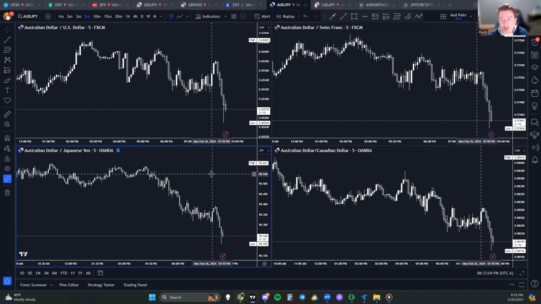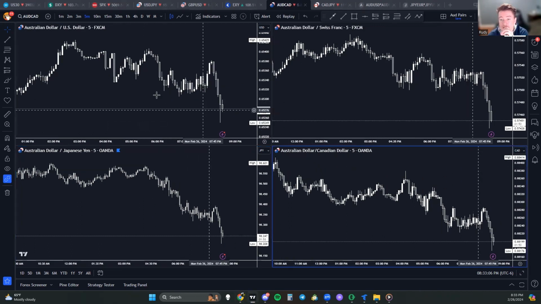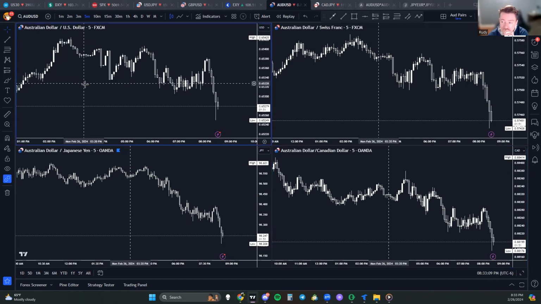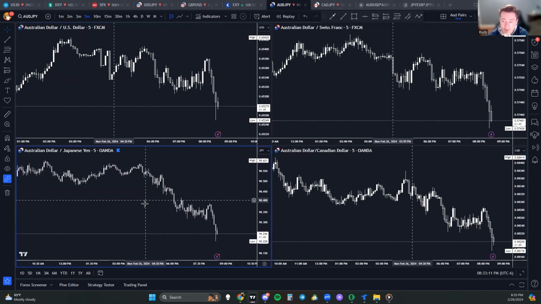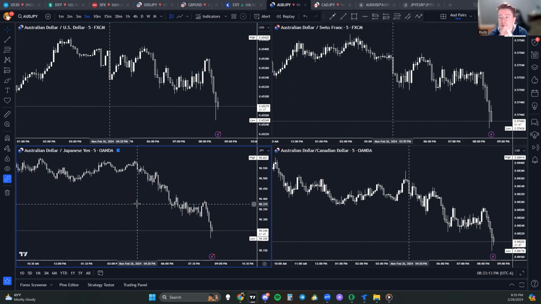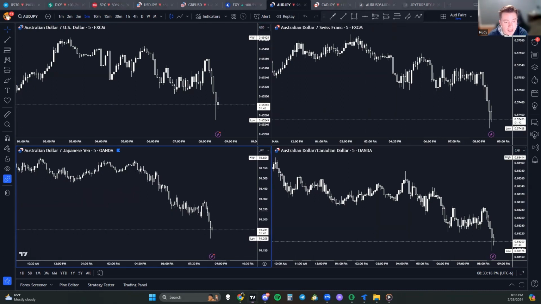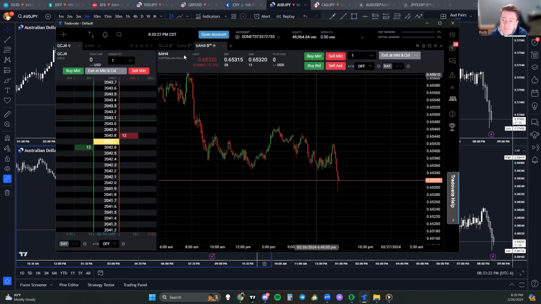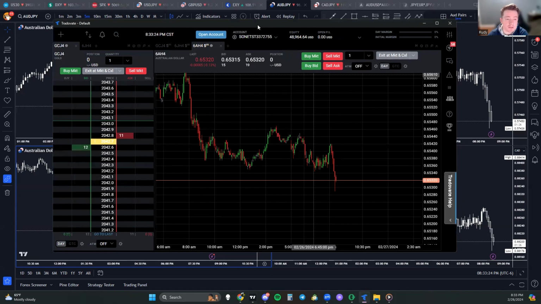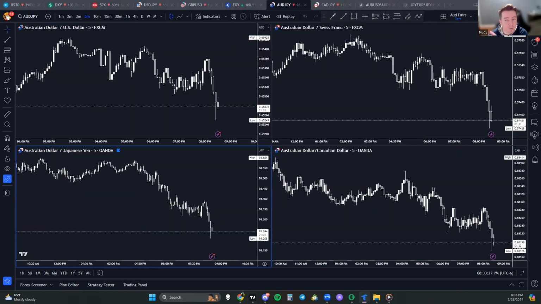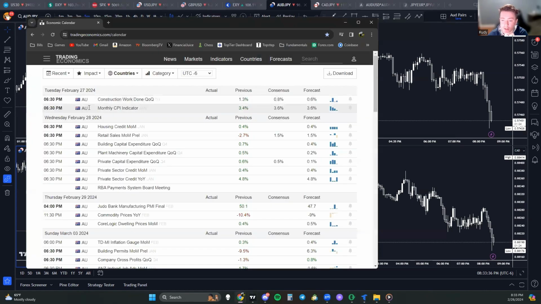I am mainly going to be focused on either AUD USD, or I'm going to be looking at Australian dollar JPY. Now, everything that I'm going to say applies to the Forex markets and the futures markets as well. I've got my trade account here. As you can see, we are looking at the Australian dollar. So this piece of data will apply to both. You can do Forex on this data and futures, and I'm going to be looking at it for both. So right away, we're going to jump right into it.